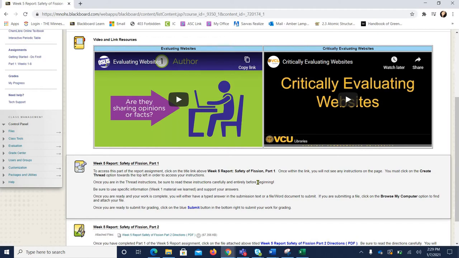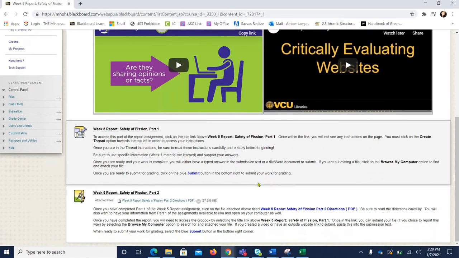When you're done watching those videos, then you're going to scroll down again, and you'll notice there's these 2-part items here. The very first thing you should do is the Week 5 Report Safety of Fission Part 1. Again, this is where you're gathering information. This is the required piece. Part 1 is worth 20 points, and Part 2 is worth 10. So start with Week 5 Report Safety of Fission Part 1.